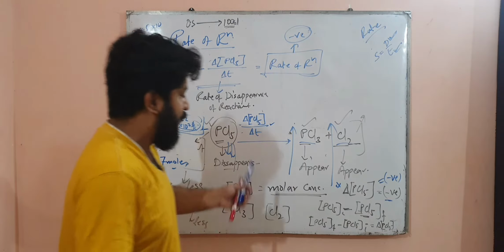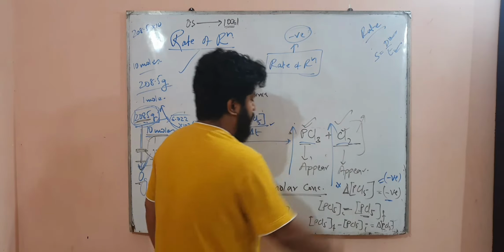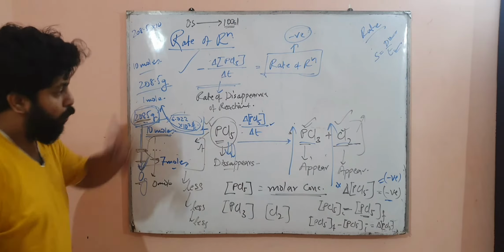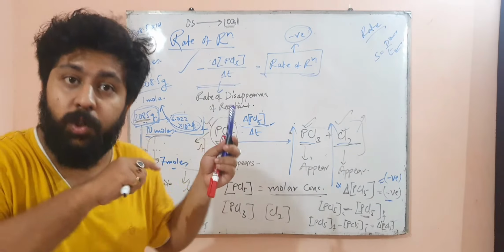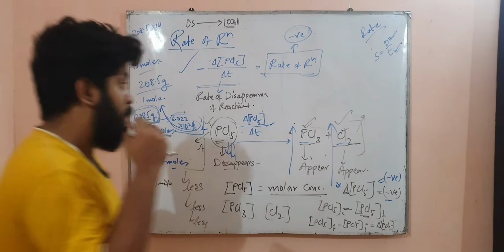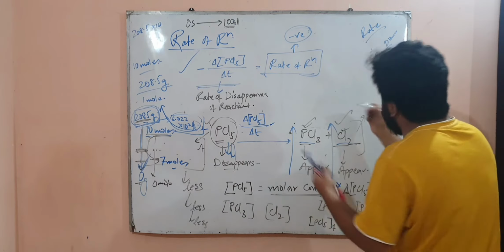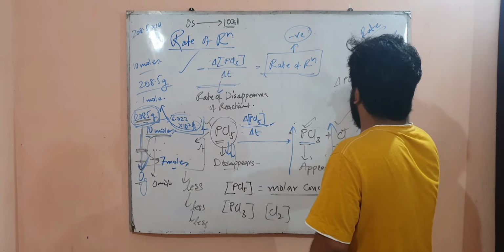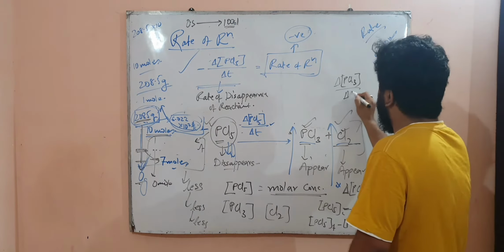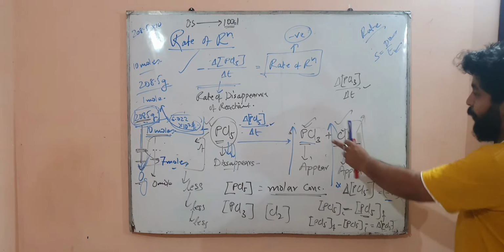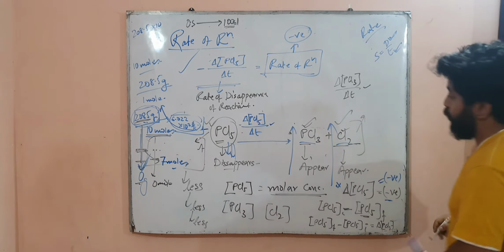Then, sir, in case of products we cannot measure? Obviously, in case of products also you can measure. And how can you measure in case of products? In the same way, del PCl3, that is the concentration of PCl3, by del T. But this is the rate of appearance, because the PCl3 concentration is increasing.